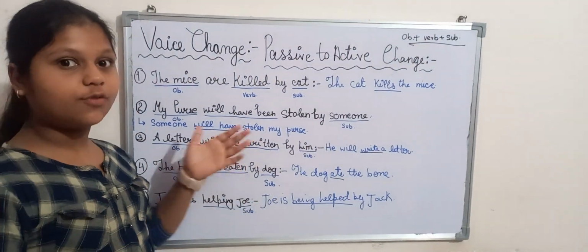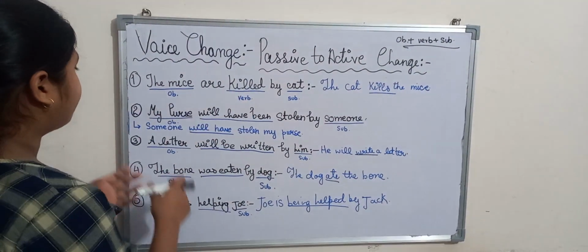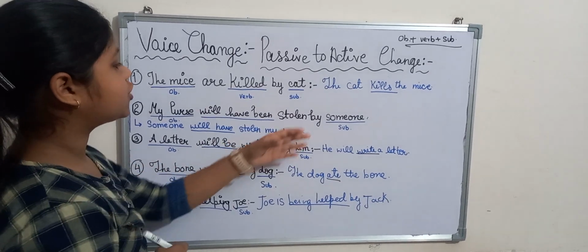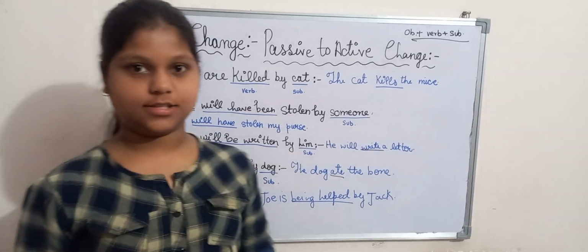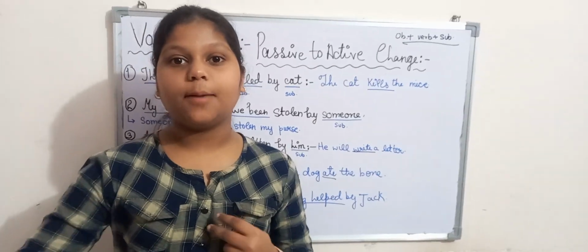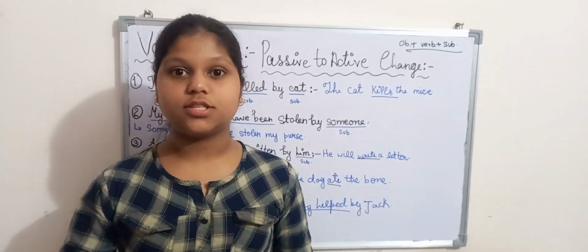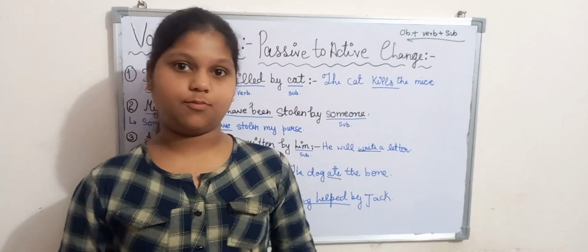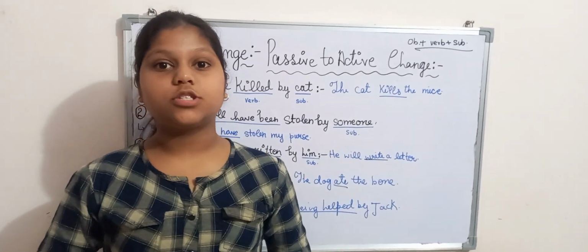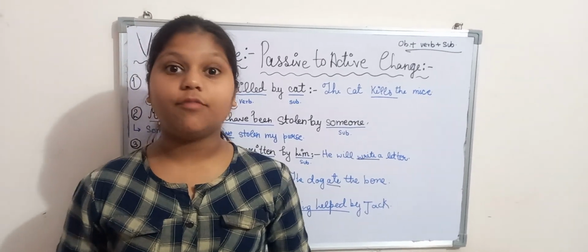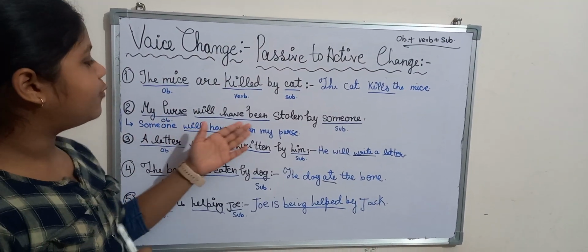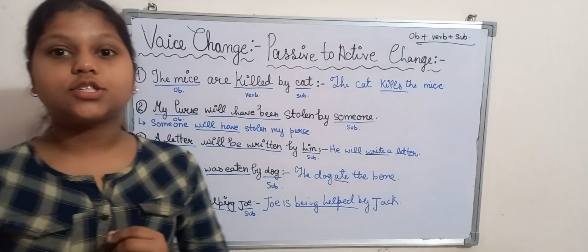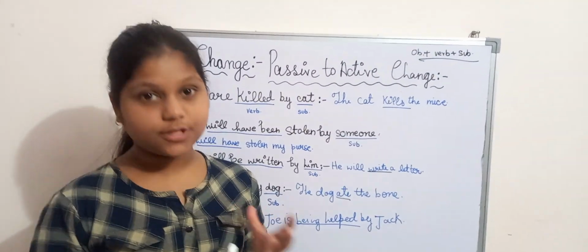Let's have a look at a few more examples. My purse will have been stolen by someone. Let me tell you the feel of this sentence. Like you are about to fall in a pit, but you didn't fall. You are just saved by someone. It is not stolen. It could have been stolen.